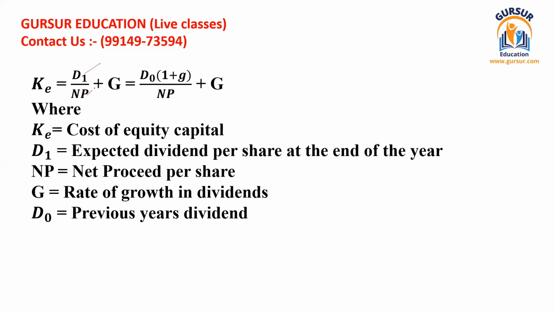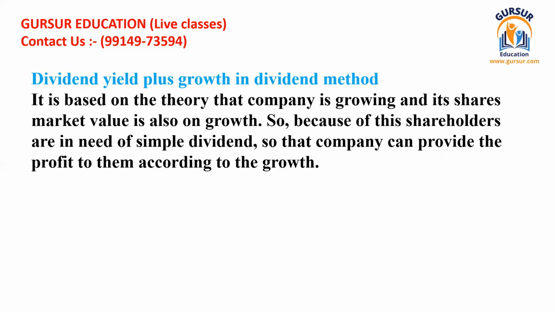So D1 divided by NP plus G, the rate of growth the company is expecting in dividends in the upcoming years, is to be recorded. This is the calculation of the formula of cost of equity capital on the basis of the dividend yield plus growth in dividend method.